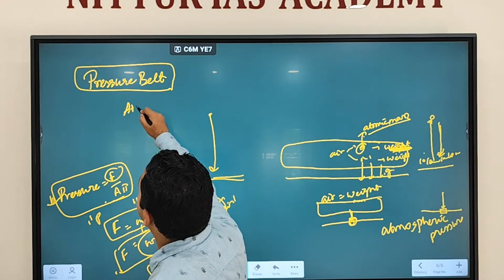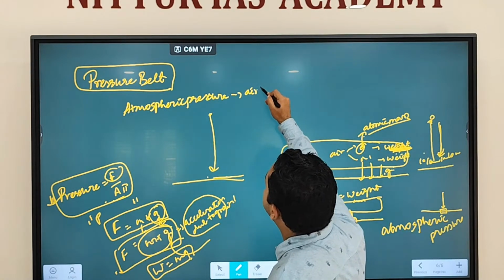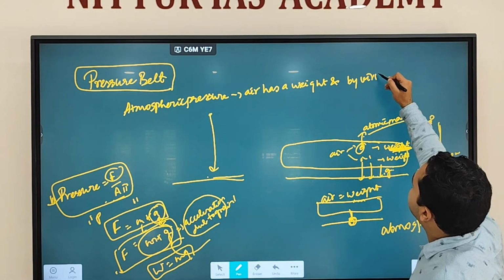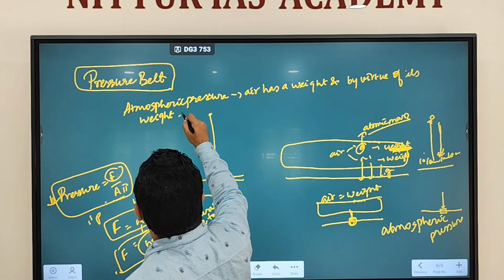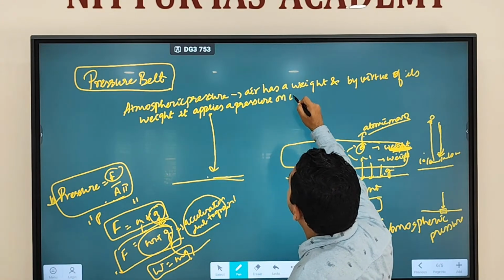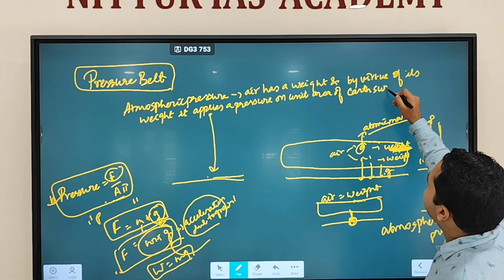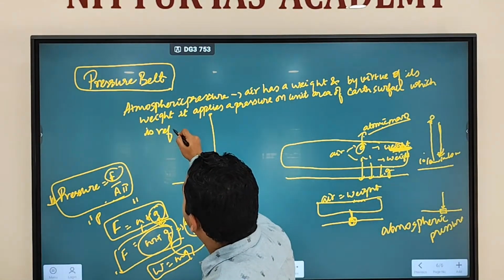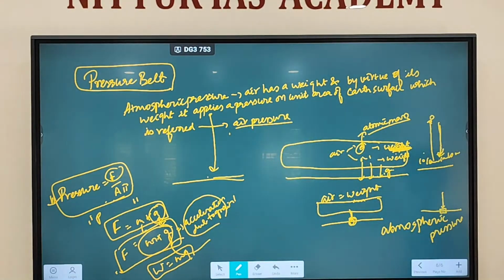How do you define the term atmospheric pressure? Air has a weight, and by virtue of its weight, it applies a pressure on unit area of Earth's surface, which is referred to as air pressure or atmospheric pressure.